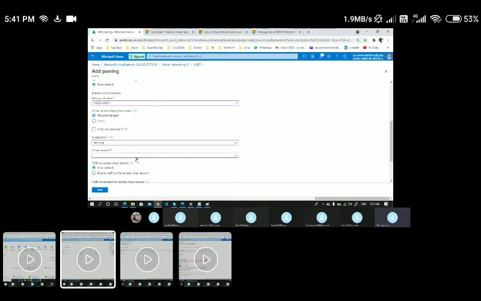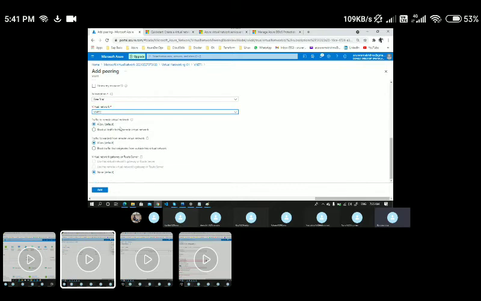And here, this is my subscription and I need to choose the remote network. Okay, this is my remote network. And these are the options if you want to deny the traffic vice versa. For traffic to the remote virtual network, that is VNet 2 to VNet 1, if you want to block the communication, you can simply block it.